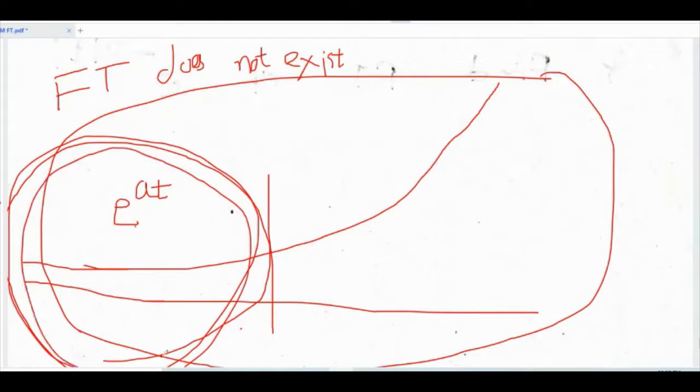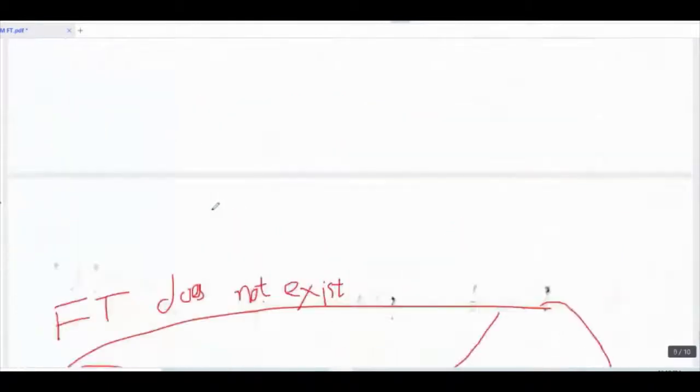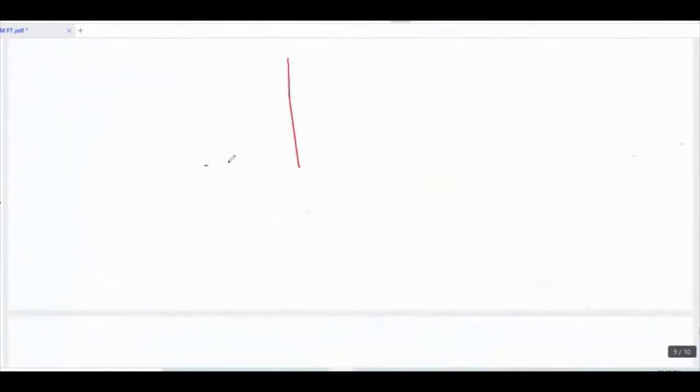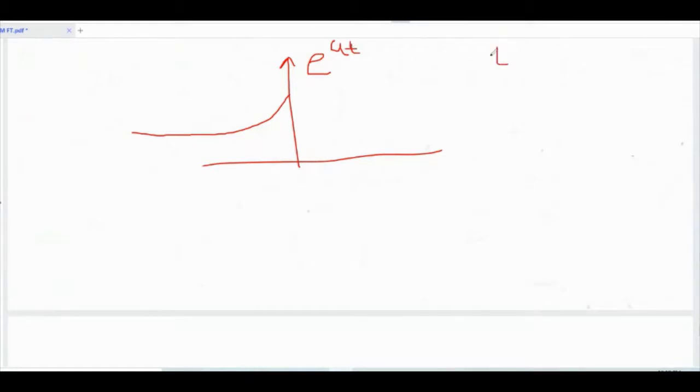In this portion it is giving a finite value. When t equals infinity, what is happening? It keeps increasing. It is an increasing exponential; e raised to at is an increasing exponential. So for e raised to at we have to use this condition: t less than or equal to 0. Then only the Fourier transform will exist.